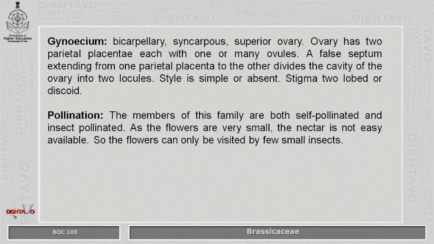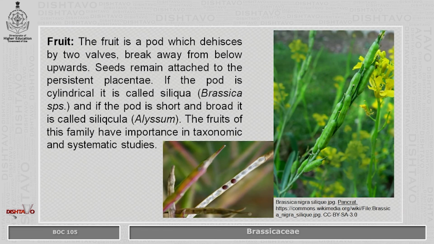Pollination. The members of the family are both self-pollinated and insect-pollinated. As the flowers are small, they attract small insects for pollination. The fruit in this family is a pod which dehisces by forming two valves. The fruit breaks away from below upward. The seeds remain attached to the persistent placentae.